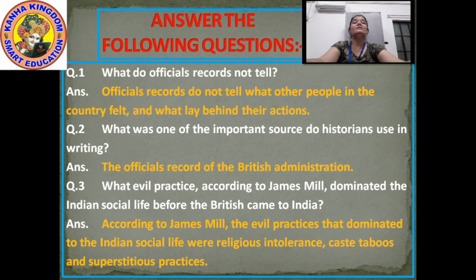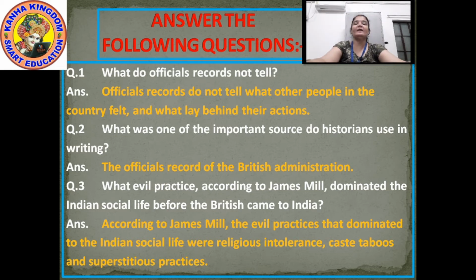They were the religious intolerance, caste taboos, and superstitious practices. So how would you write the answer? According to James Mill, the evil practices that dominated the Indian social life were religious intolerance, caste taboos, and superstitious practices. I repeat the third question and answer both.